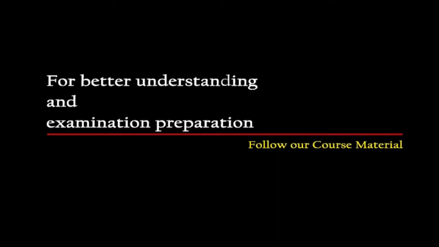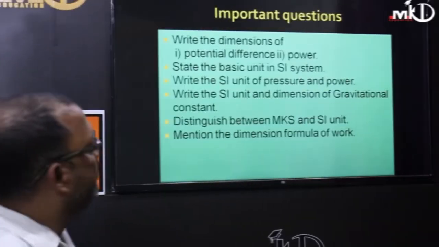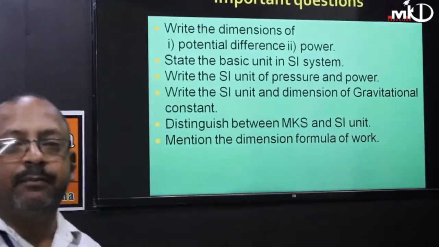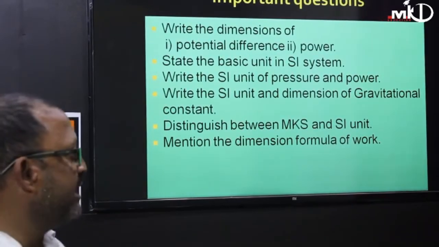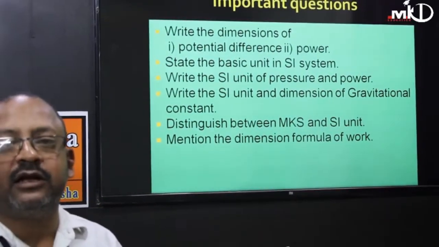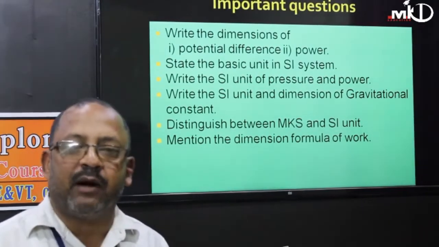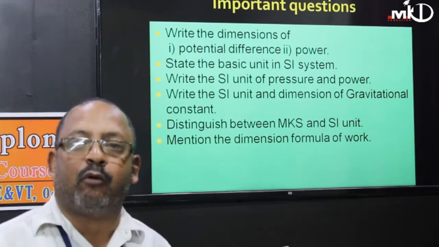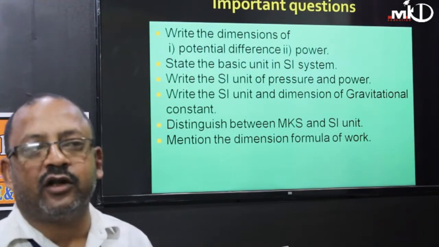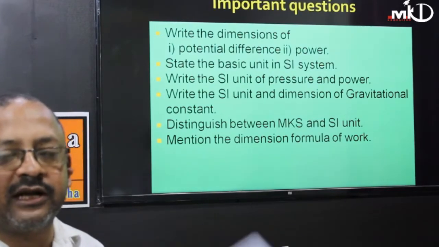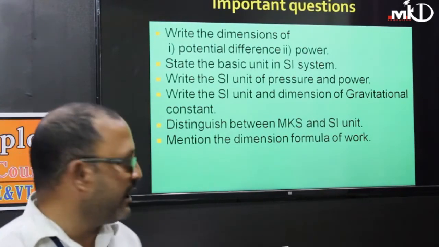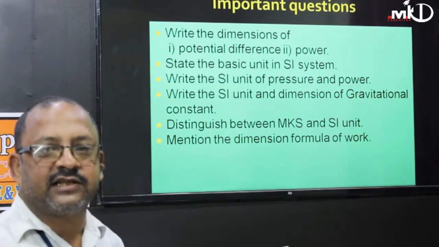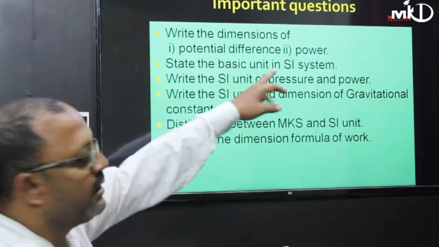Next important question: write the dimension of potential difference. Potential difference, as you already know, is the difference of potential between two points, and potential is defined as the amount of work done in bringing a unit object from infinity to the point where you want to calculate the potential of a system, whether gravitational potential or electric potential. In the case of electric potential, it is the work done per charge, and by using that you are able to calculate the potential.